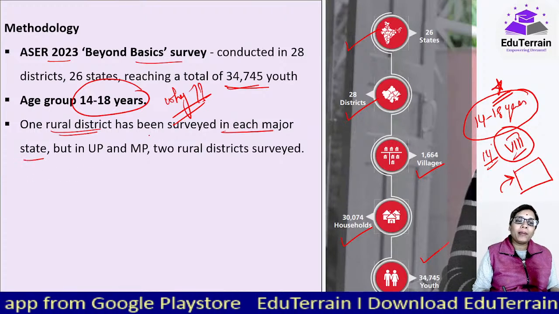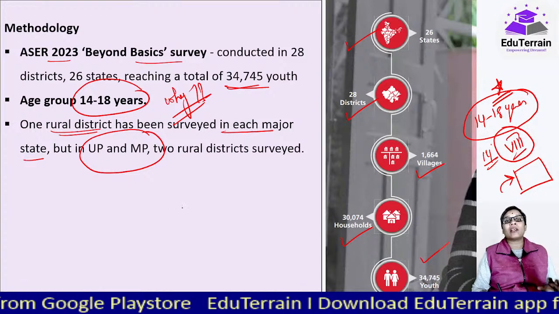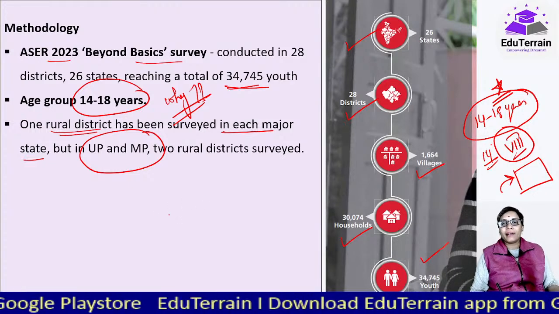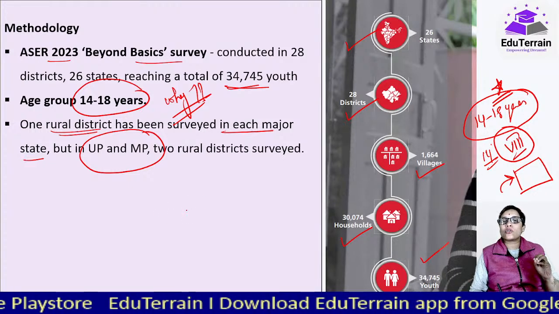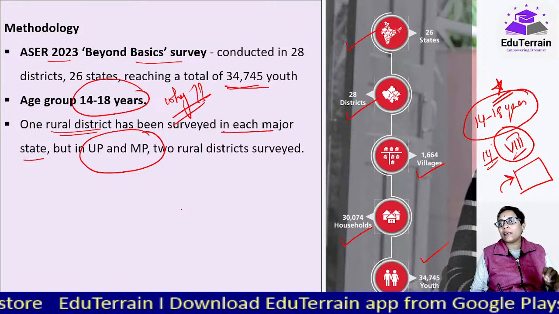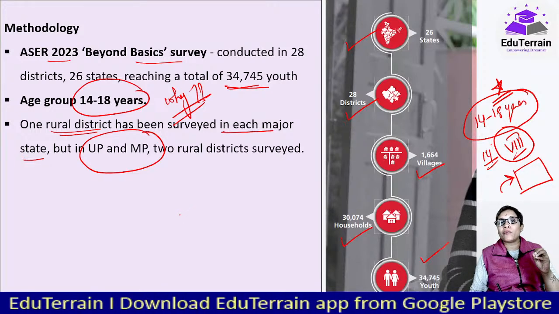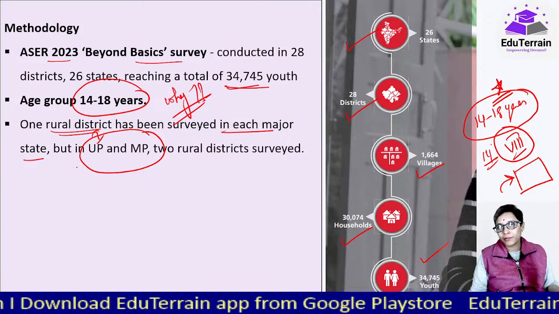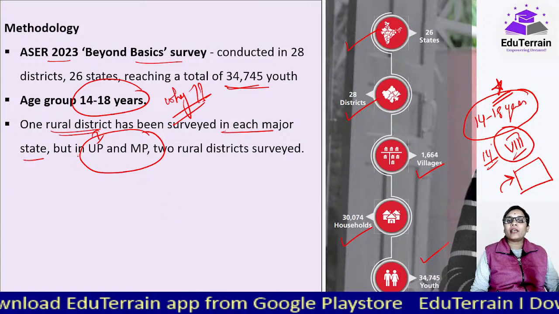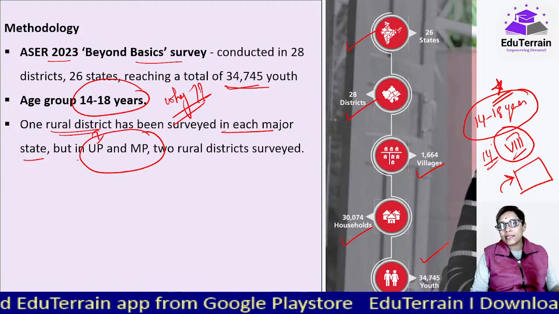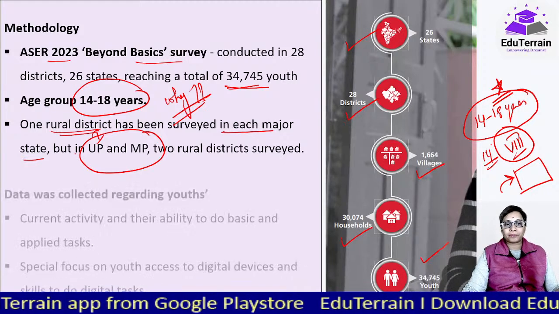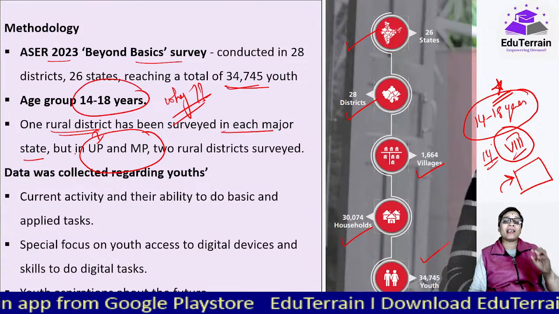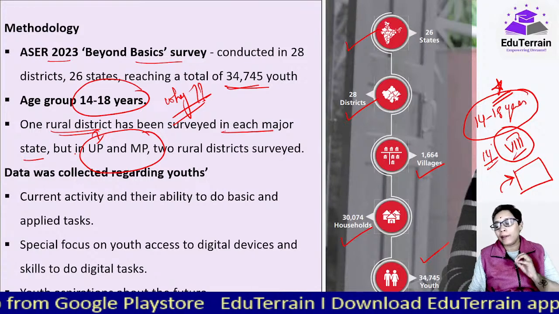But in UP and MP, which are among the largest states, and when we look at Census 2011 as well, UP and MP are the top states where the rural population is high, especially UP, which was number 1. Hence, they have taken 2 districts in each of these states for their surveying, since here they are focusing majorly on rural India.